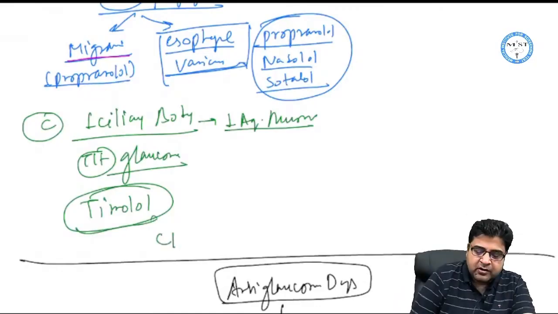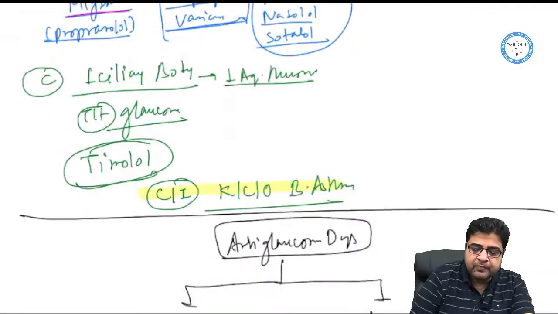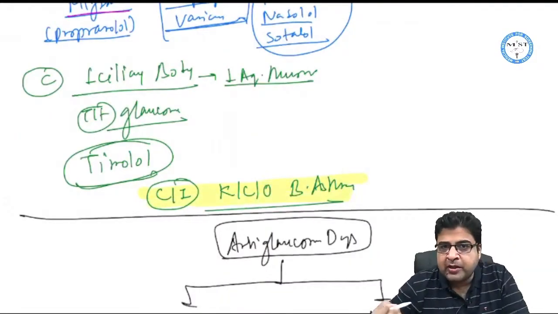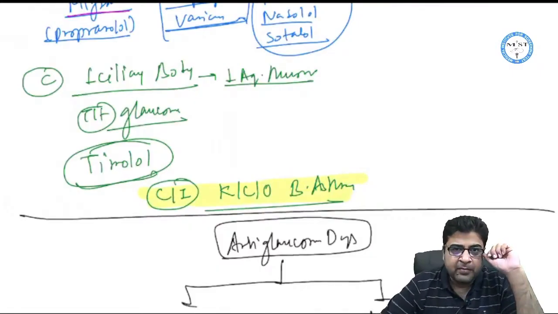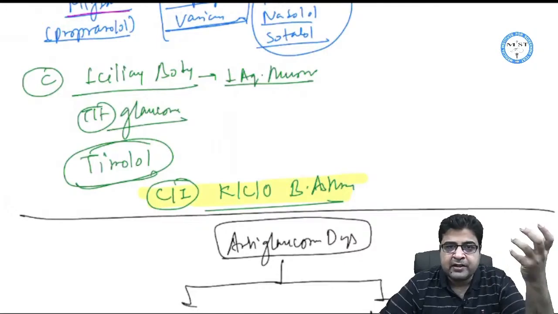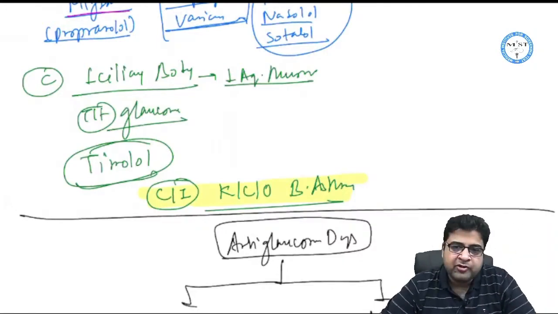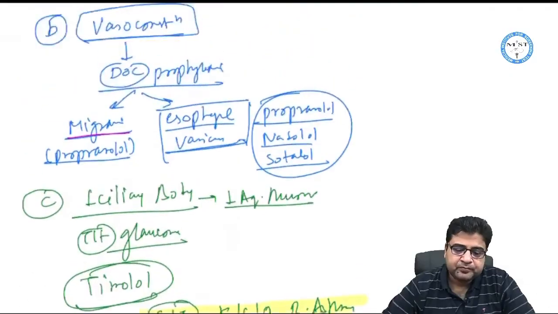This medicine is contraindicated in patients of bronchial asthma, because this is a generation 1 medicine. By blocking the beta 2 receptor, generation 1 medicines can cause bronchospasm and vasoconstriction, so should not be given to a patient of bronchial asthma.